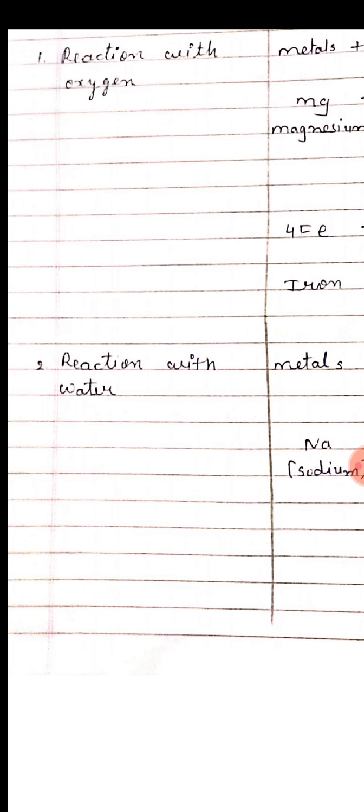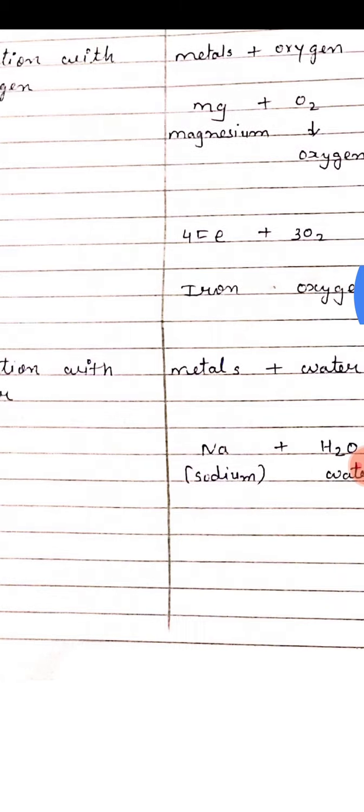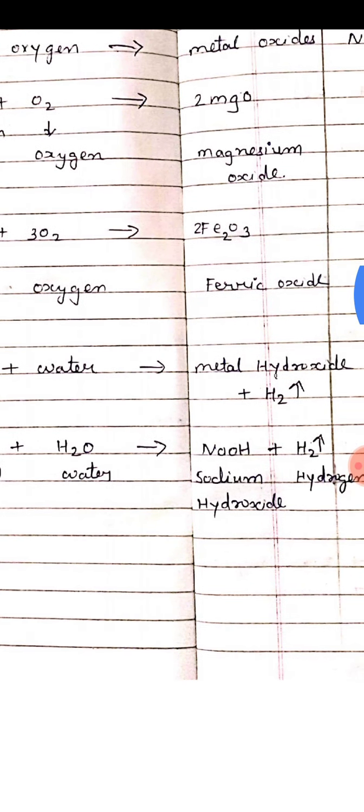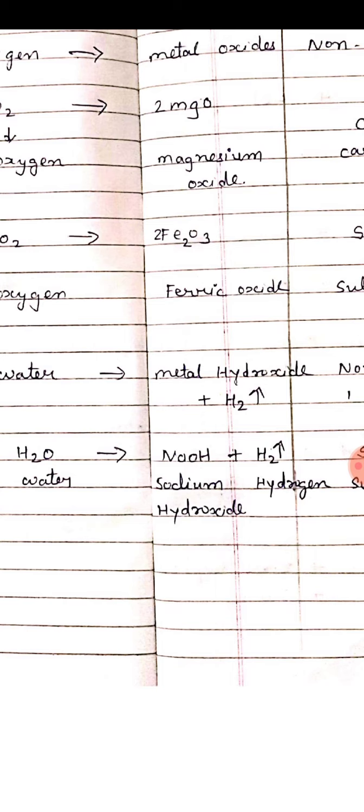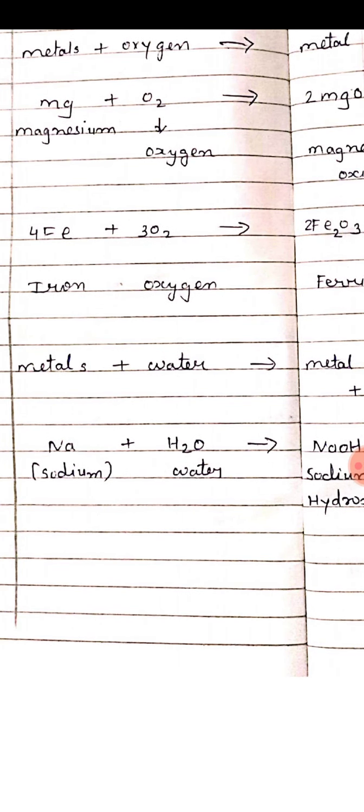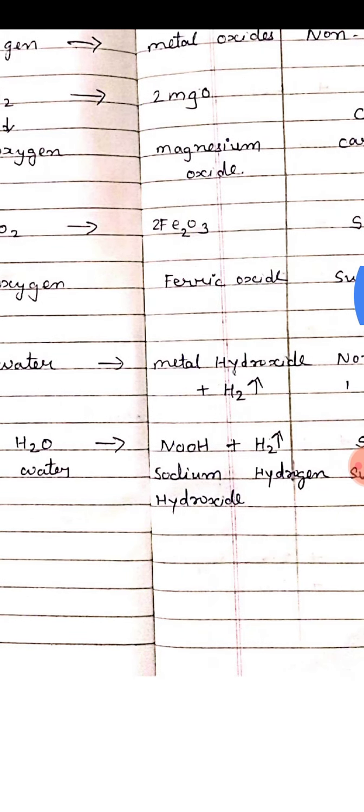The second chemical property is reaction with water. Metals react with water and produce metal hydroxide and release hydrogen gas.